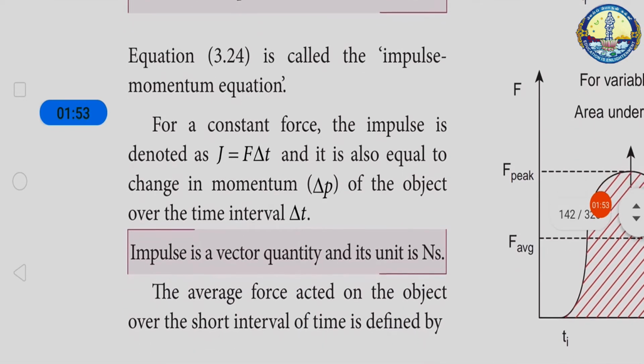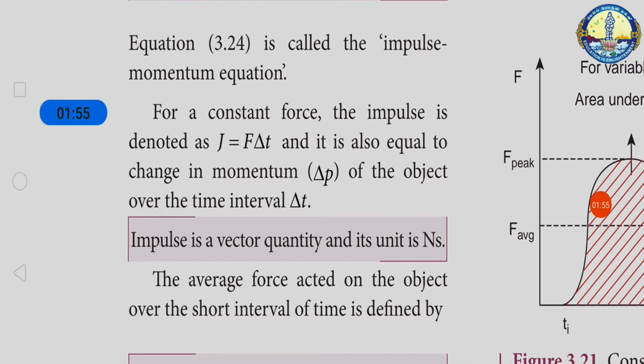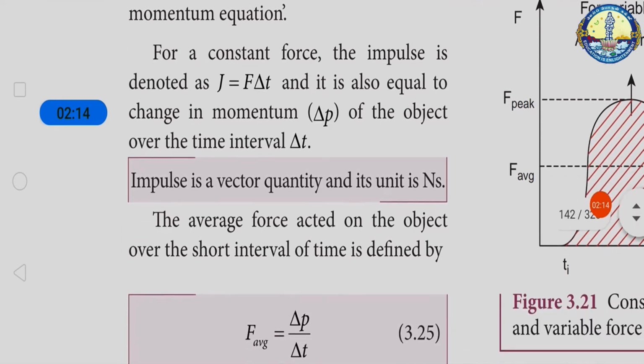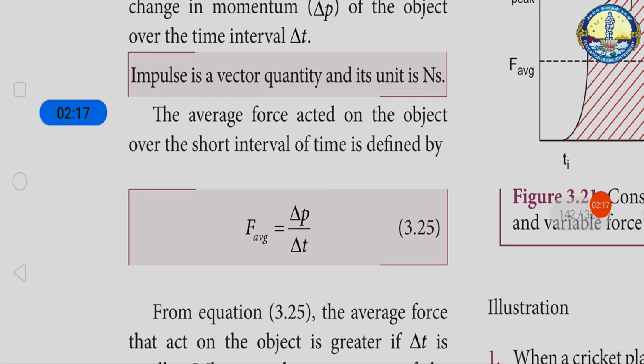For a constant force, the impulse is denoted as J is equal to F del t, and it is also called the change in momentum del p of the object over the time interval del t. Impulse is a vector quantity because it has both direction and magnitude, and its unit is N s. The average force acting on the object over the short interval of time is defined as F average is equal to del p by del t. So here the duration is very short.